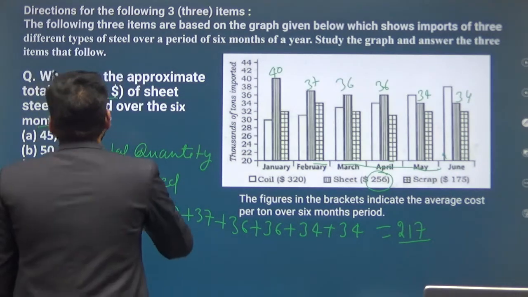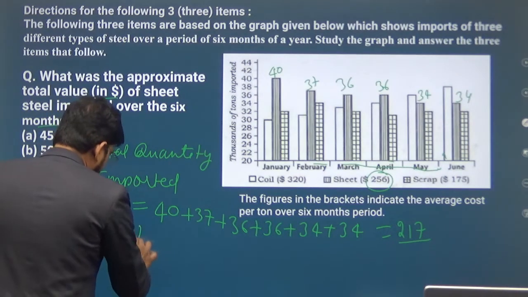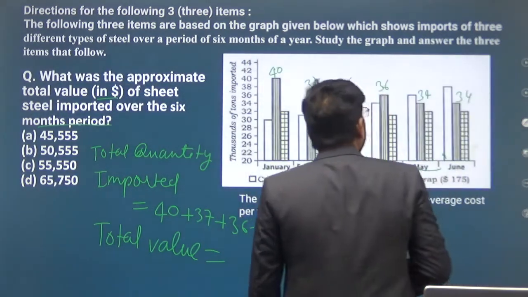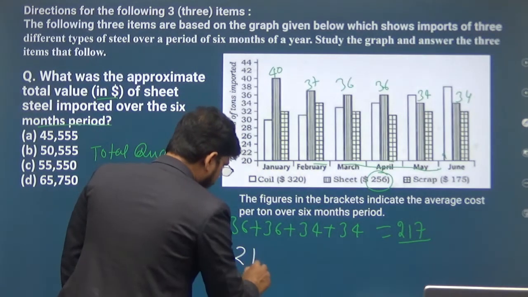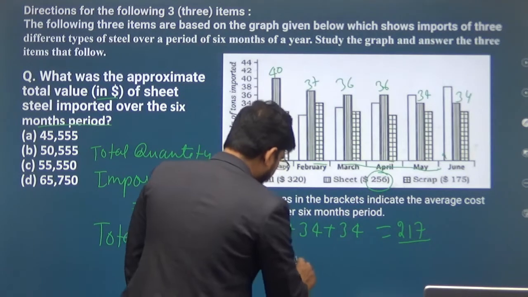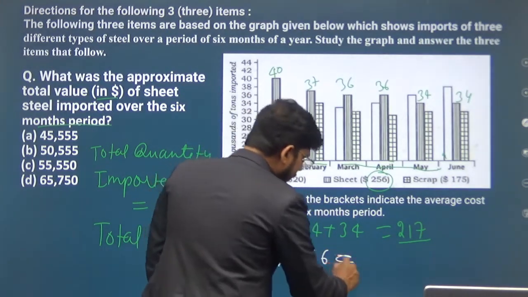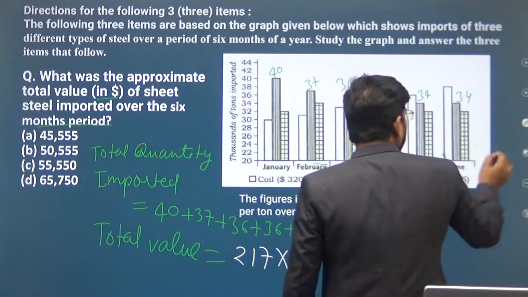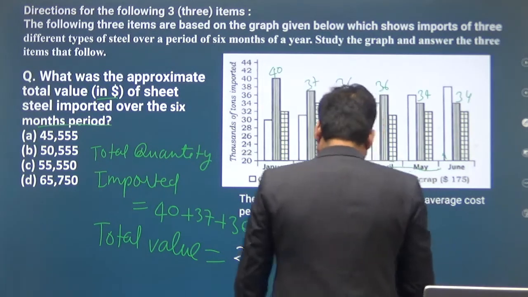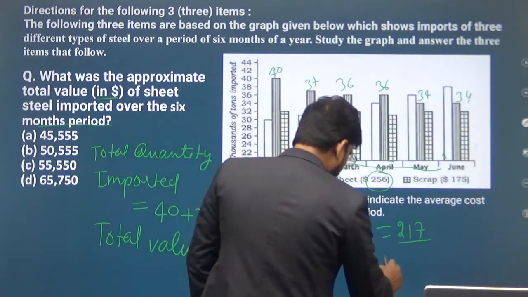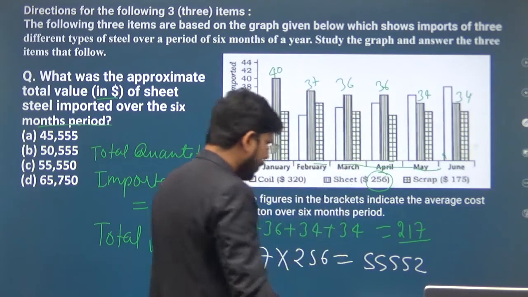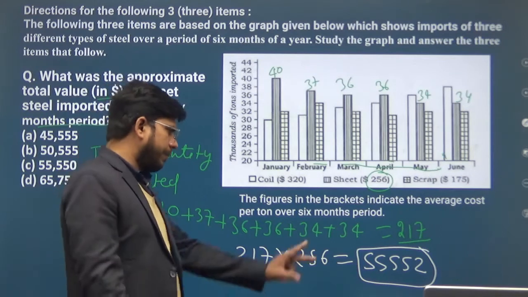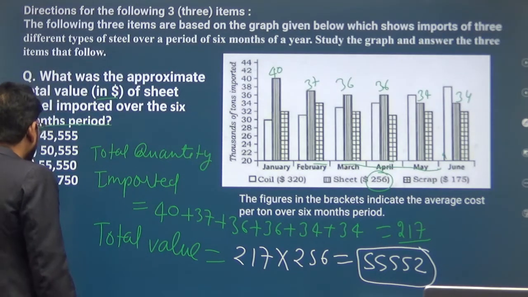Now what is the total value? Total value will be 217 into 256, and if you multiply this, you will get 55,552.